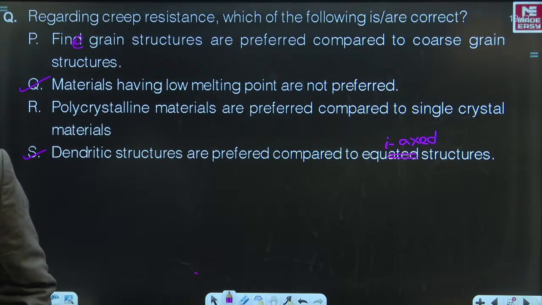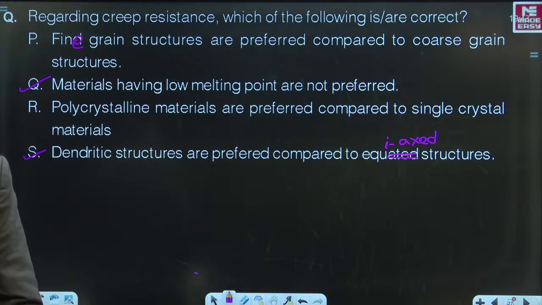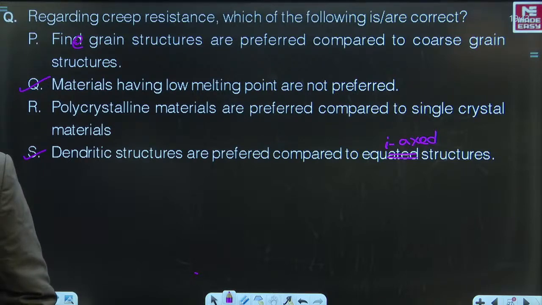Ankit, Q and S is correct. Q and S, both are correct. Yes, Raju Kumar, Q and S. Avinash Kumar, only yes, no, beta. Q is also correct. Avinash, read that question, the statement number Q. That is just given as a tongue twister. Materials having low melting point are not preferred. That means correct. That indicates that high melting point materials are preferred. So Q and S, correct answer. Avinash, you're right. Okay, good.